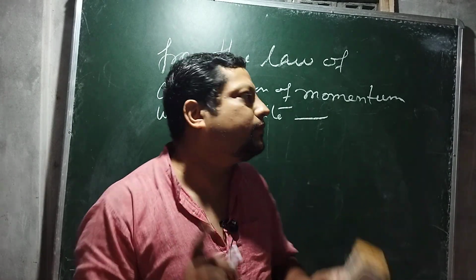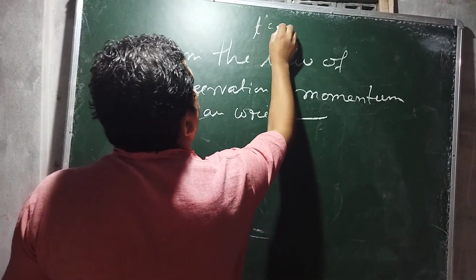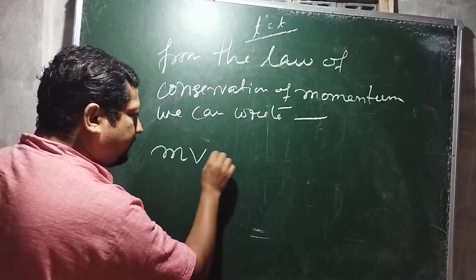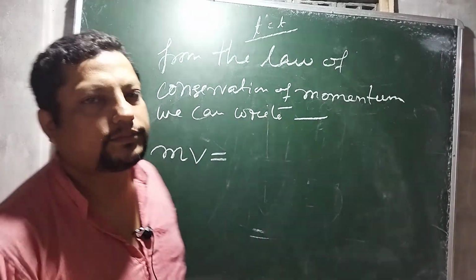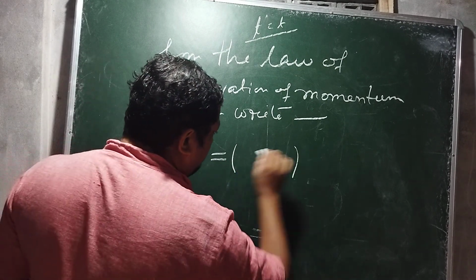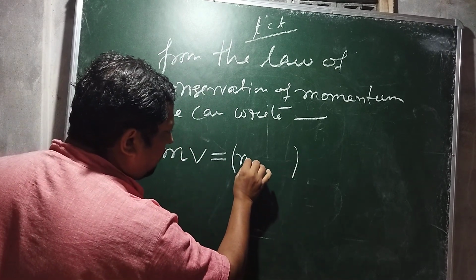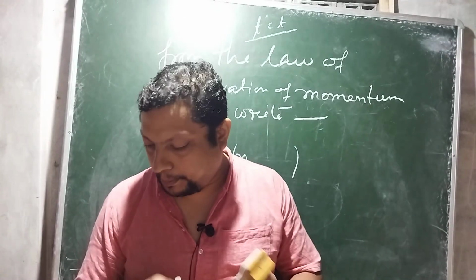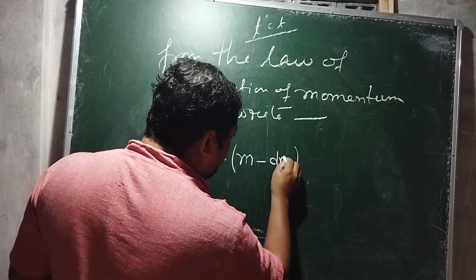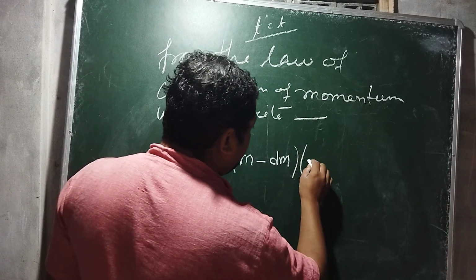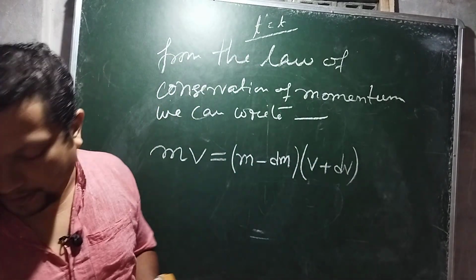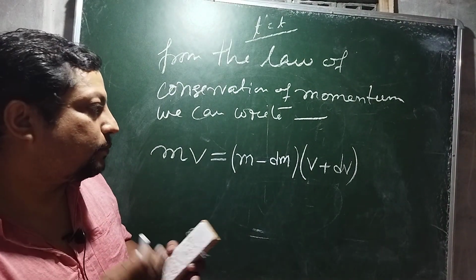After time t, when t equals t, the mass was m and the velocity was v. This momentum is actually for the part which is left behind, m minus dm. dm is decreasing, and similarly the velocity v plus dv. This much clear? Velocity increases and some part is going.